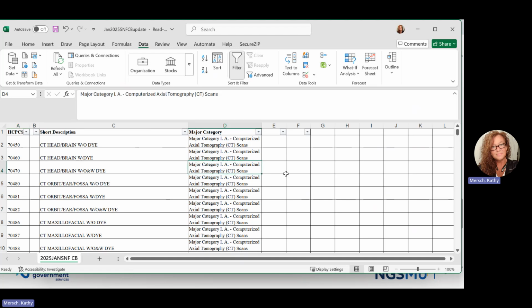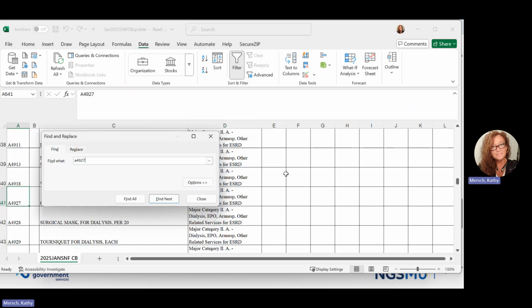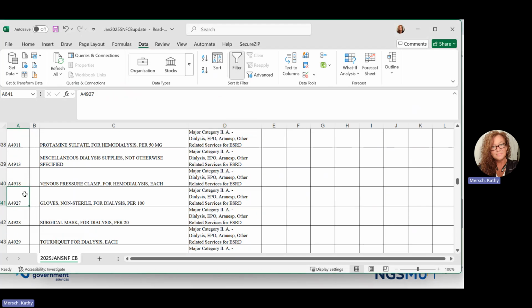A way to find that code is to use Control F, and this search pulls up for you. I'm going to type in A4927 and hit enter. And it takes you directly to this code. So again, here is the code. Here is a brief description of the code. And this is showing us that this is major category 2, subcategory A.